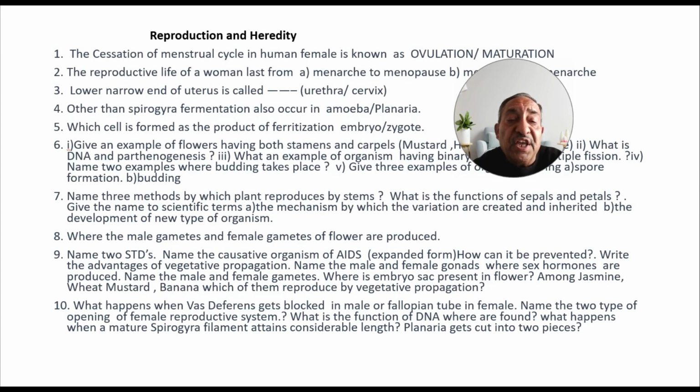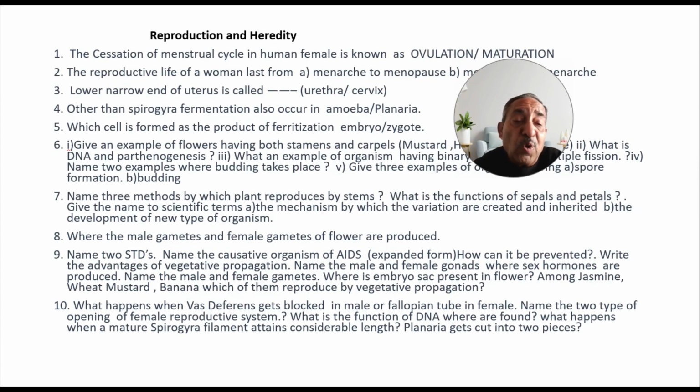Next, name the male and female gametes. Where is the embryo sac present in flower? Among jasmine, wheat, mustard, banana, which of them reproduce by vegetative propagation?